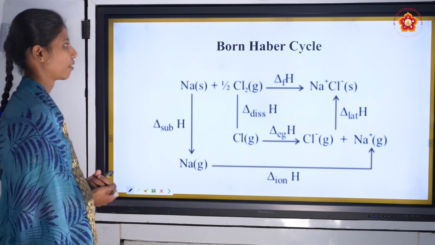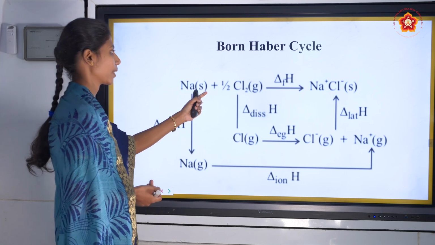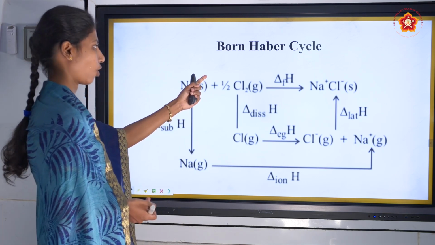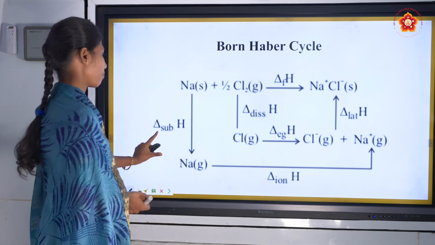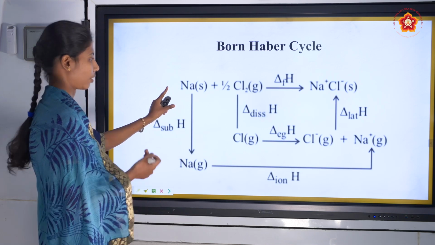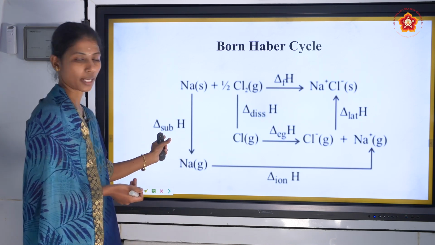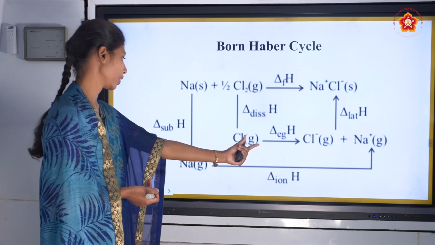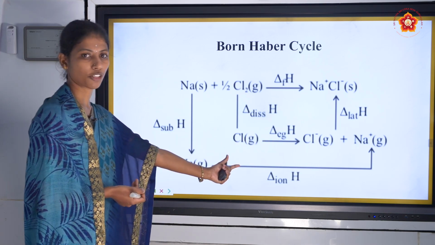Next, this is a diagram for the Born-Haber cycle. Solid sodium plus half of a gaseous chlorine molecule gives solid Na plus Cl minus, with the standard enthalpy of formation. The first step is solid sodium changing to the gaseous state, known as sublimation. Then the sodium atom changes to the sodium ion, known as ionization.